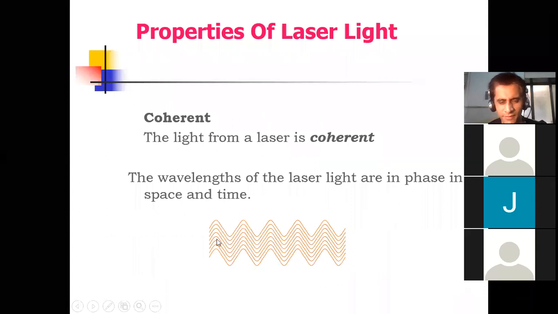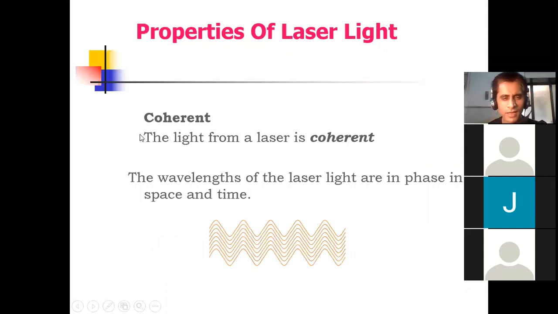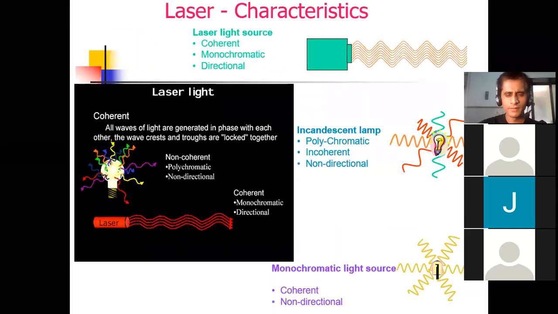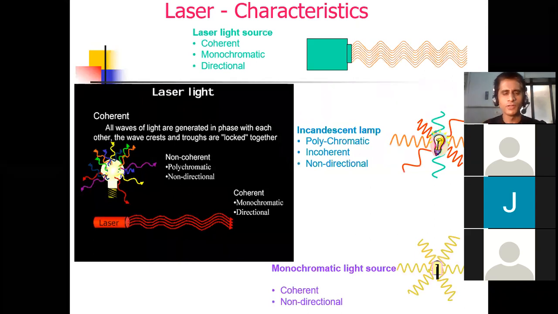In phase and out of phase means different. Okay, now see the summary of this part. This is the summary of properties of laser light. See your left hand side screen.